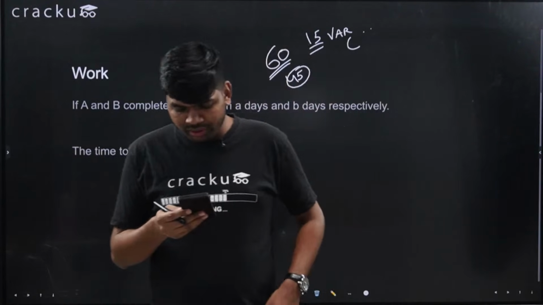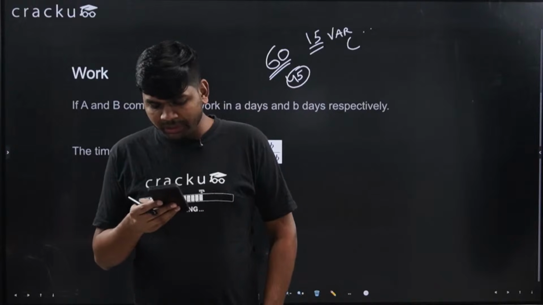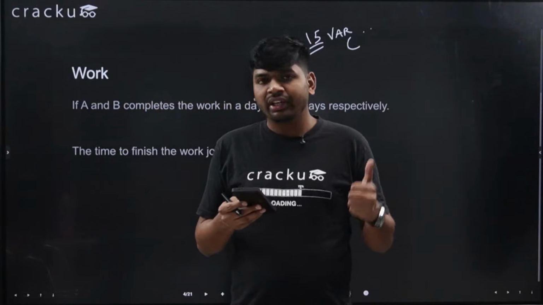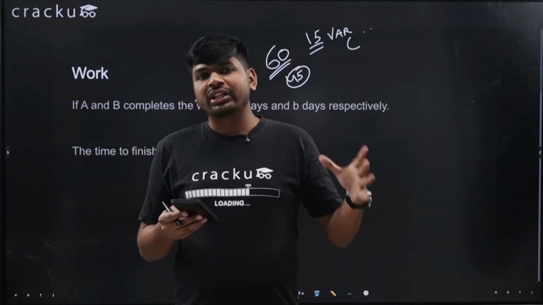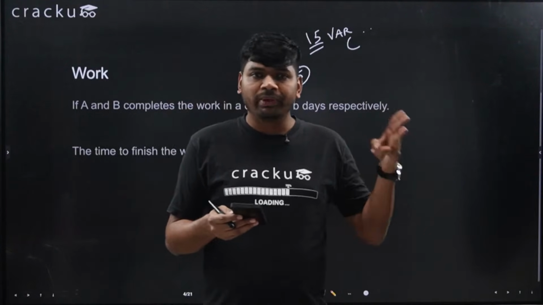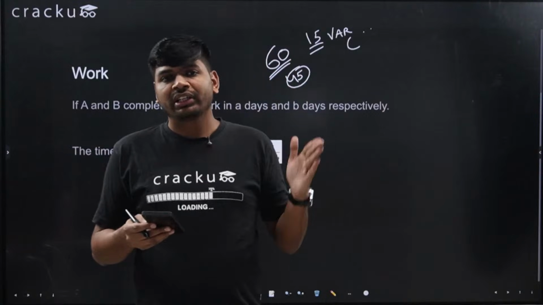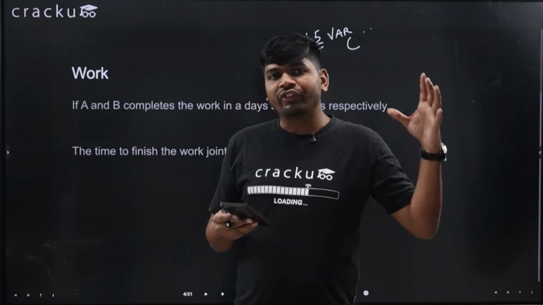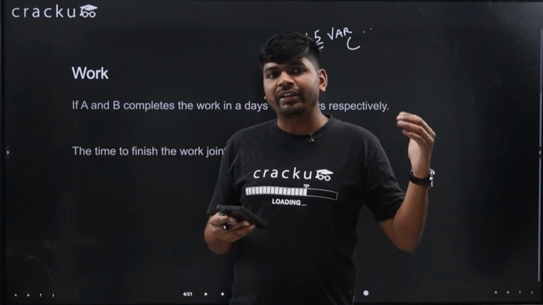Sir, in the Cracku mock in Google it shows +1 and -0.33. See, in the mock exam given by IIMB UG, it was mentioned that the scoring is +3 and -1. Okay. So as per the IIMB UG official mock, it was +3 and -1.